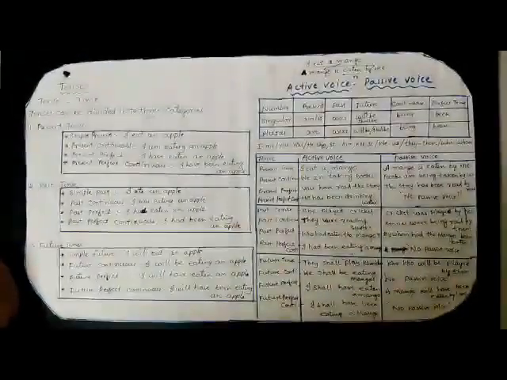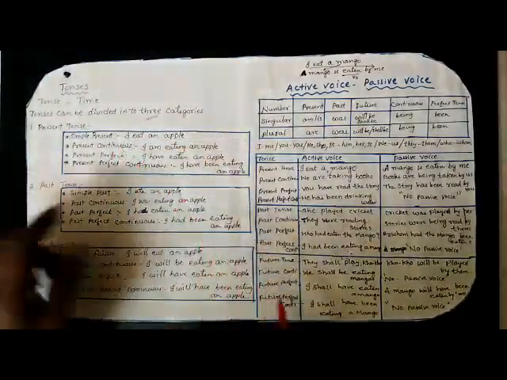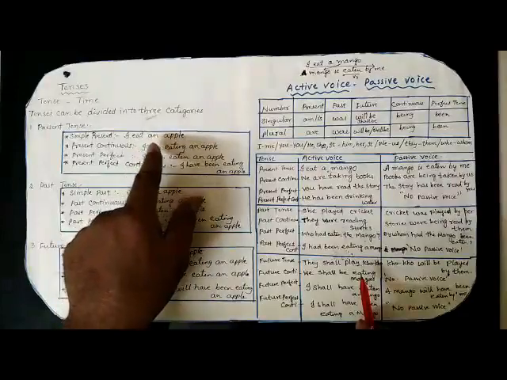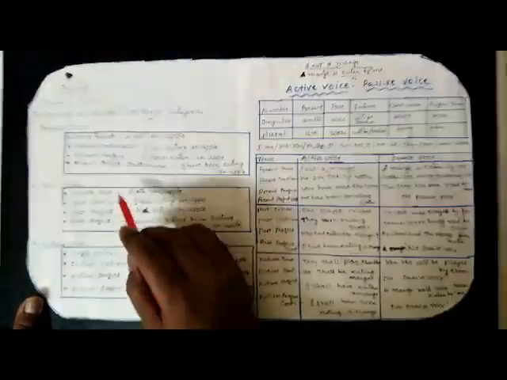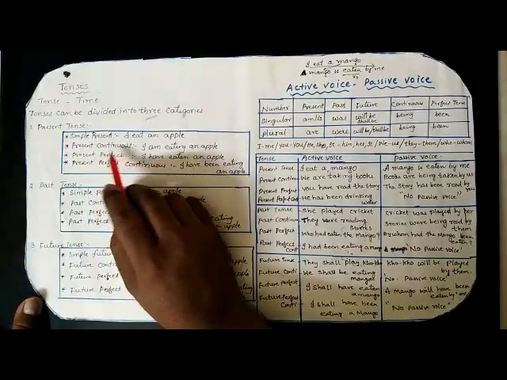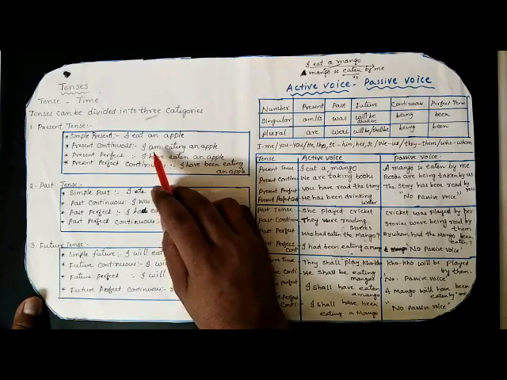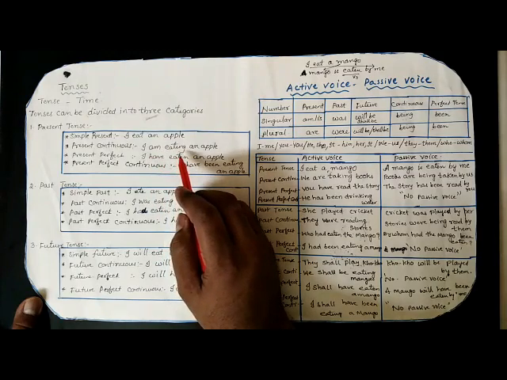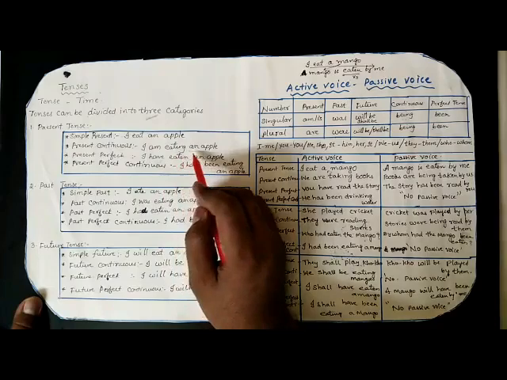Let us see the categories of present tense. Simple present. What is the structure for simple present? Subject plus verb plus object. Let us see the example. I eat an apple. Present continuous. What is the structure for present continuous? Subject plus is, am, are plus V1 plus ing plus object. Let us see the example. I am eating an apple.